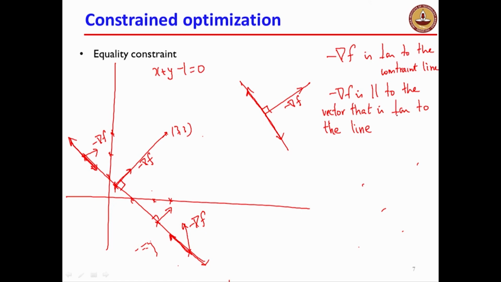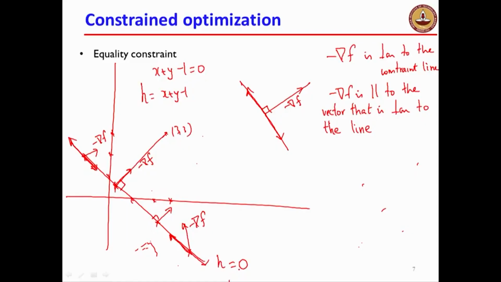Now what is a vector that is perpendicular to the line? How do you find the vector which is perpendicular to the line? In this case, let me call this h equal to x plus y minus 1. Now think about this, forget about f, the objective function, for a moment. Just think about this as the function h equal to 0.